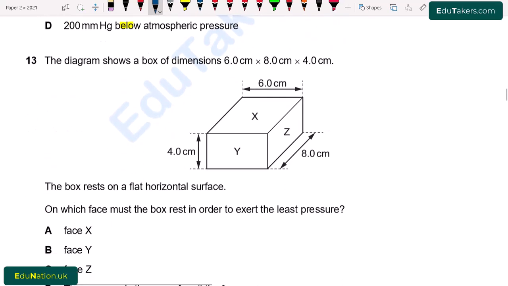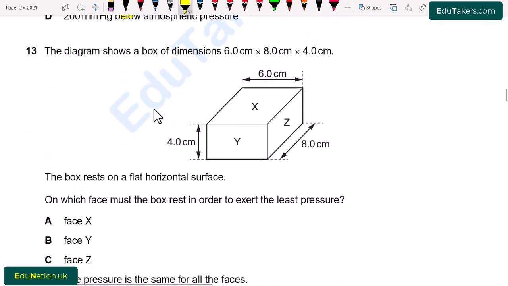Question number 13. The diagram shows a box of dimension 6.0 cm by 8.0 cm by 4.0 cm. The box rests on a flat horizontal surface. On which face must the box rest in order to exert the least pressure? So first of all, on which side will the pressure be least?